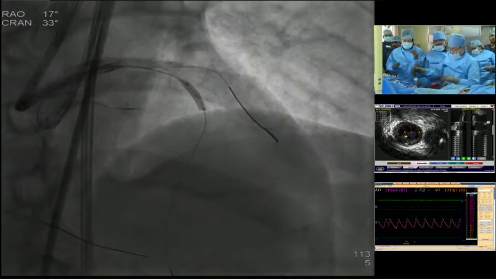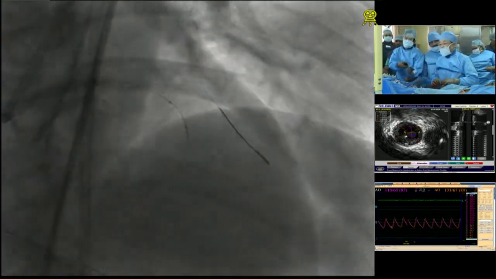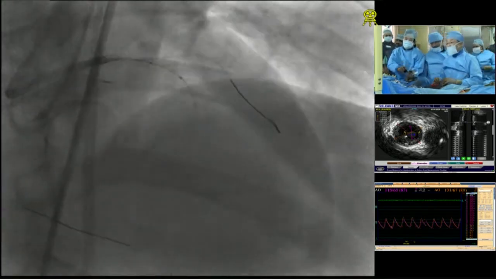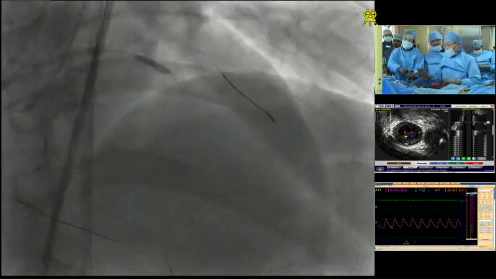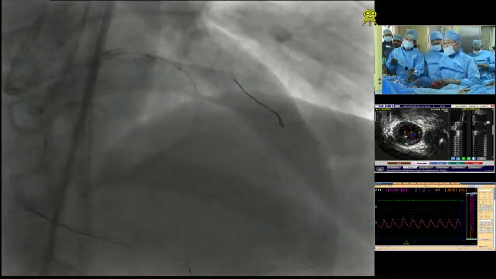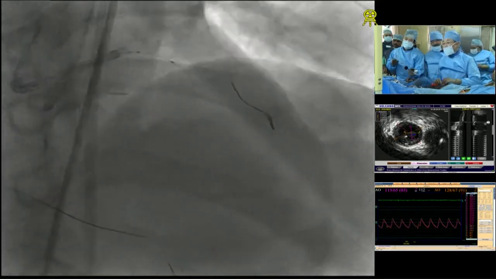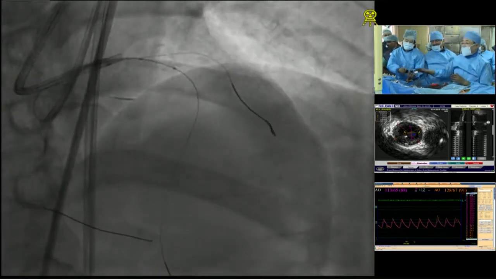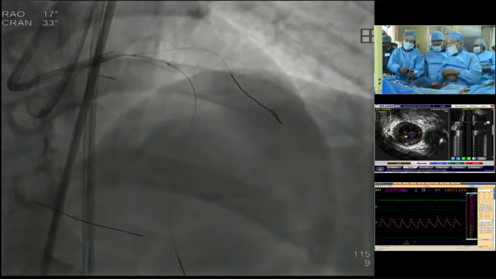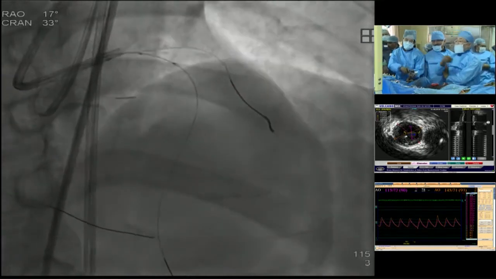And we have checked with IVUS also regarding the composition of the plaque and all these, and the proximal parking point of the stent is also being assessed. Dr. Okamura? Distally the vessel is diseased in the IVUS. Okay, distally diseased vessel.